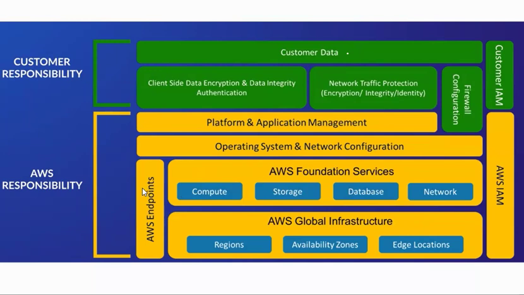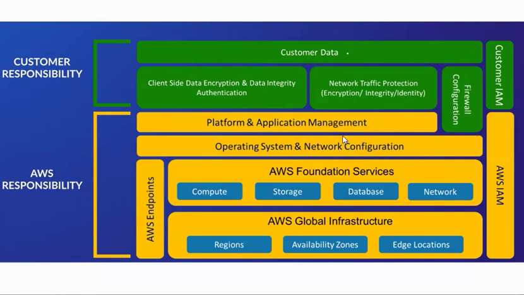AWS also will take care of AWS endpoints, and in order to provide these, AWS needs to take care of AWS IAM, and on top of these, it also needs to provide us some operating system and network configurations in order to use them as database instances.